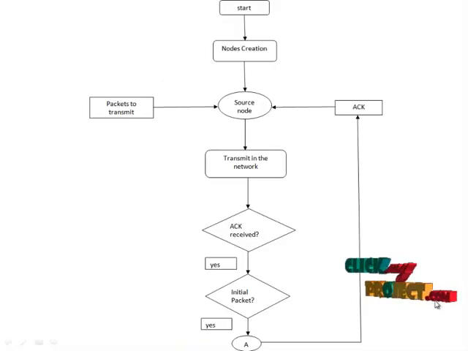At first, we should start the program. Here, the nodes should be created. In the wireless network, we are going to use the nodes for the communication purpose. The nodes should be created initially. We can generate more nodes to communicate with each other with the packet transmission rate. So, the problem in the wireless network is the congestion control and the delay.